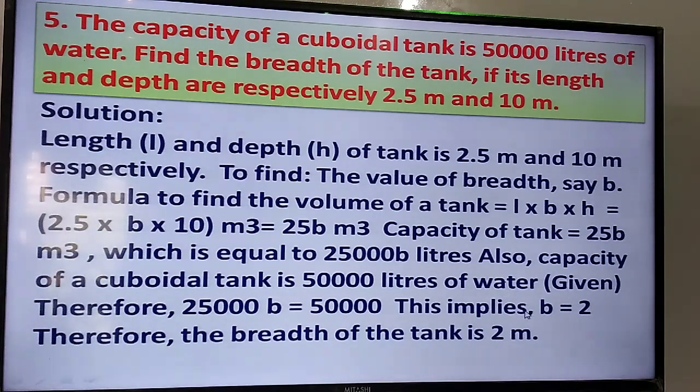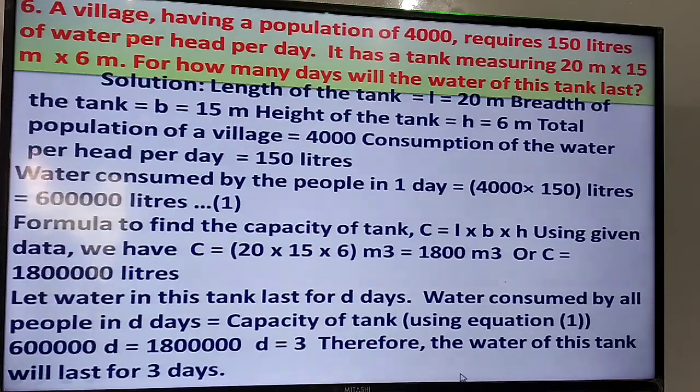So we can do it by converting liter into cubic meter, or we can convert the cubic meter into liter, and then also we get the same answer. So 25,000 liter into B is equal to 50,000. So B equals 2 meter. So this is the fifth problem. Now let us see the sixth problem.